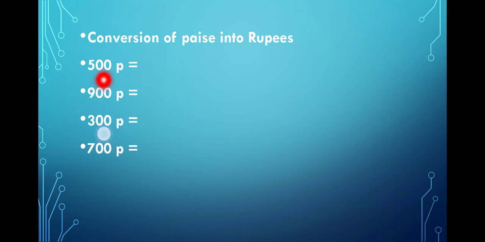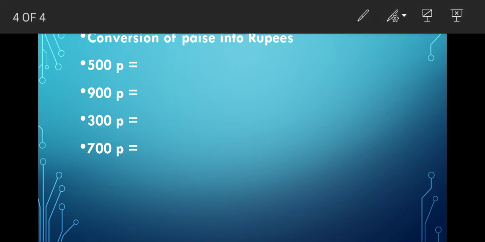So we have previously done for 5 rupees, we converted it as 5, then in the right side 2 zeros. So definitely for 500 paisa, how are you going to write? You will write it this way. 500 will become how much? Symbol you should not make mistake. This will be rupees 5, right? Now for 900 paisa, when you are converting paisa into rupees, the symbol will be changed into rupees first, and this will become 9.